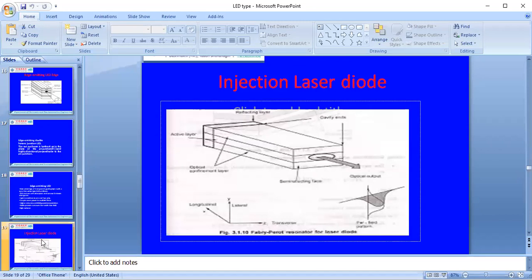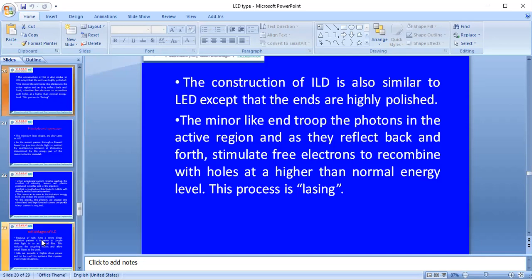Now we will see the injection laser diode. Laser means light amplification by stimulated emission of radiation. The emission of radiation from the laser happens by two different processes, stimulated emission or spontaneous emission. We will see the types of laser; the concept will be entirely different, and we will study the laser types in depth. First we will see the injection laser diode, which is also one of the optical sources.